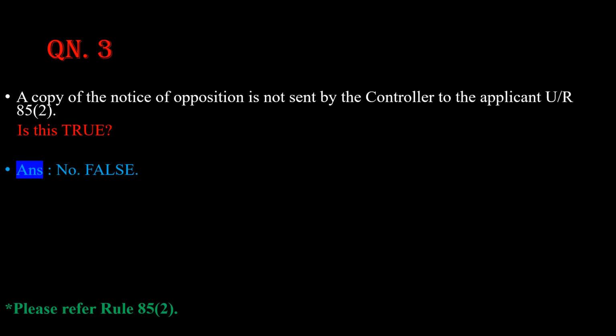Question number 3. A copy of the notice of opposition is not sent by the controller to the applicant under rule number 85 sub rule 2. Is this statement true? The answer is no. This statement is false. Please refer rule number 85 sub rule 2 for this answer. Why is this answer false? Here it is mentioned "not sent", that means a copy of the notice of opposition is not sent by the controller to the applicant.